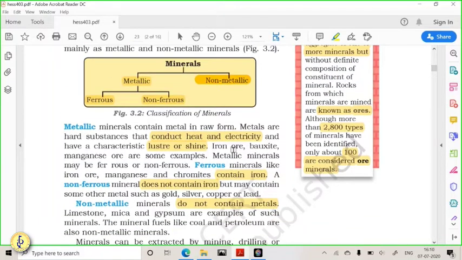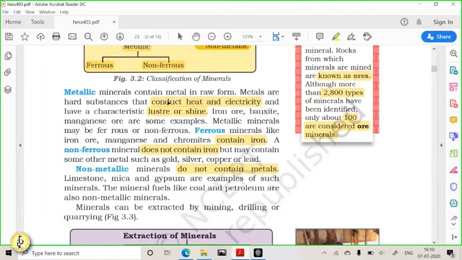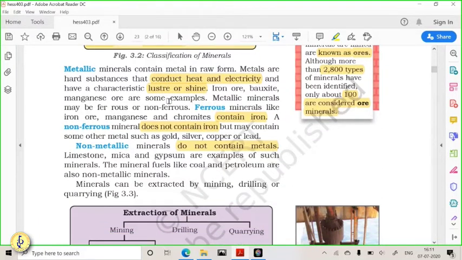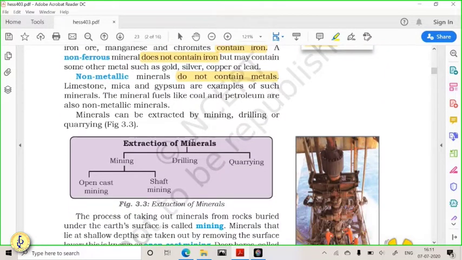Okay, so here you have two types of minerals, metallic minerals and non-metallic minerals. Metallic minerals are further divided into ferrous and non-ferrous types of minerals. These types of chapters are less about understanding, but more and more about facts. So remembering facts is very important. Getting it? Now let us understand further the extraction of minerals process.